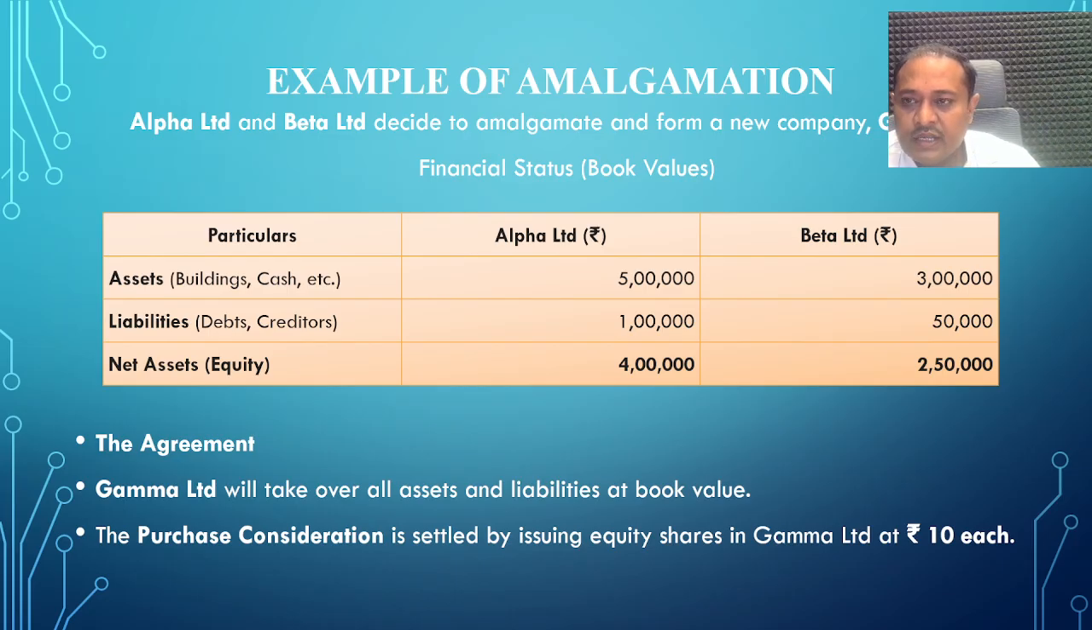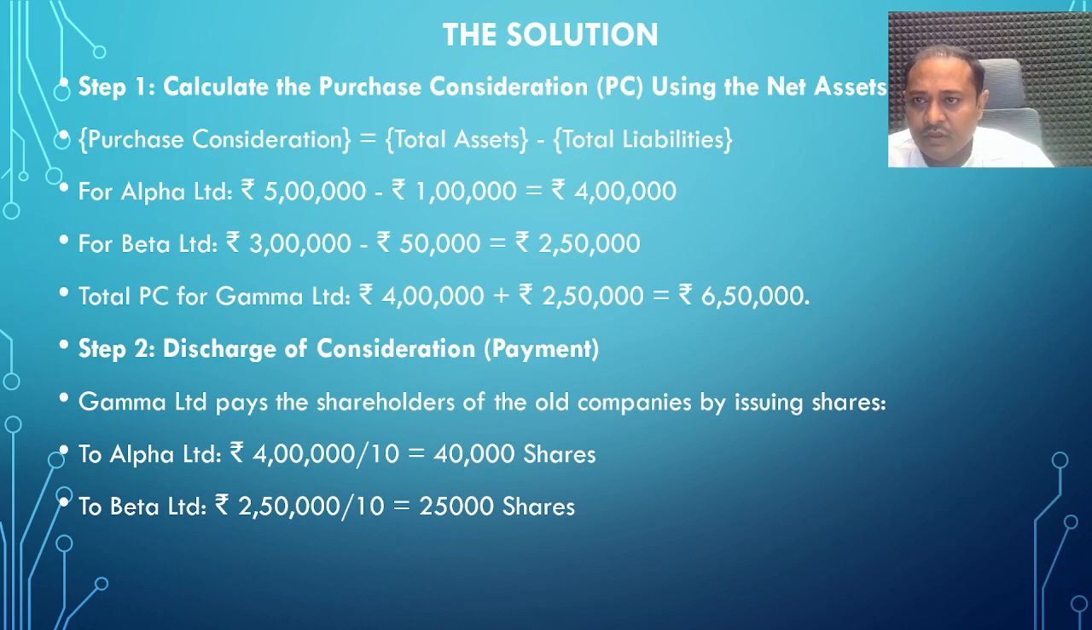Now we think of the second procedure of the amalgamation. The first step of the solution is the calculation of purchase consideration. PC is calculated on the basis of net assets, because Alpha Limited has 5 lakh rupees total assets minus 1 lakh rupees total liabilities, so 4 lakh rupees is the purchase consideration in case of Alpha Limited. For Beta Limited, total assets are 3 lakh rupees and liabilities are rupees 50,000. 3 lakhs minus 50,000, so 2 lakh 50,000 is considered.